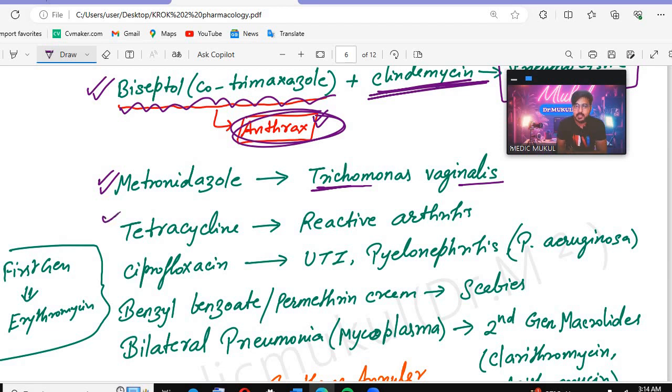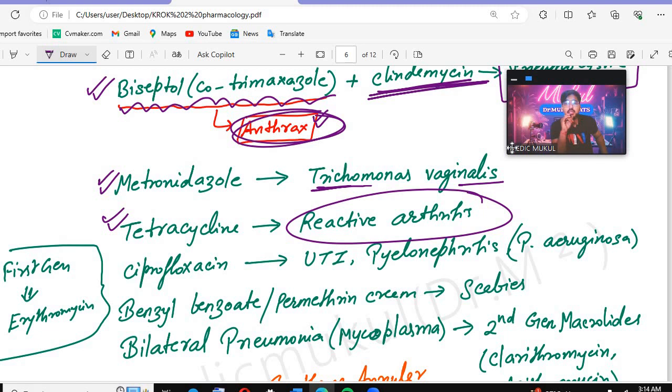Now let's talk about tetracycline. When we talk about tetracycline, remember this is used in case of reactive arthritis. Tetracycline is used in case of reactive arthritis.